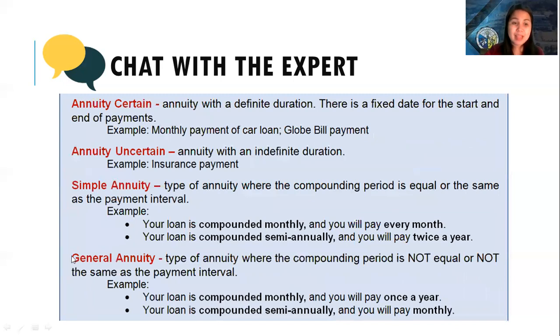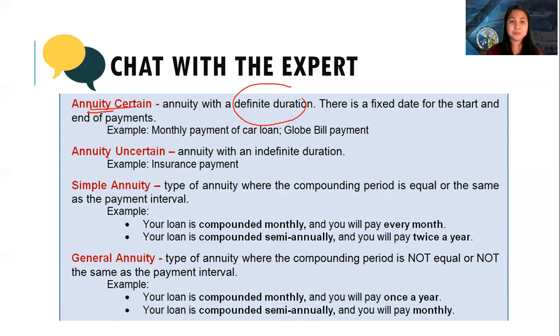The next, annuity certain. If you say annuity certain, there is a definite duration. For example, we pay our Globe bill for 2 years. There is a duration. Or if you have a car loan, you have to pay that for 5 years. There is a definite duration. There is an end to your payments. We call that an annuity certain.